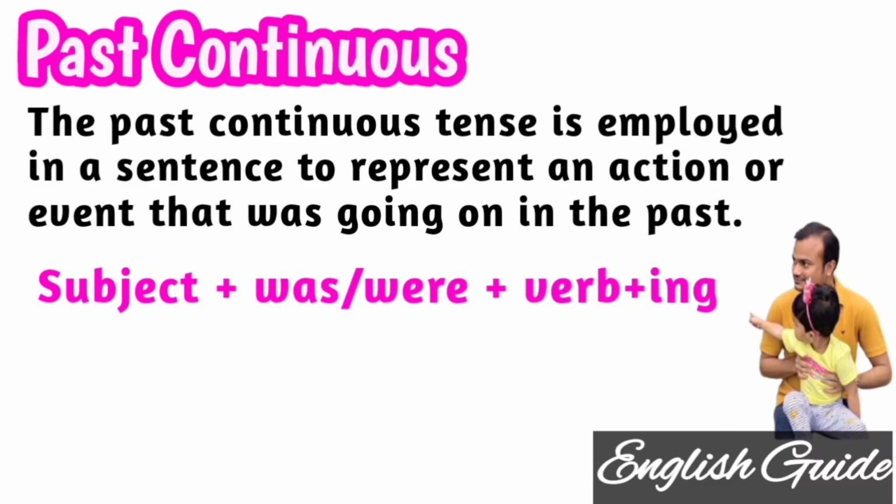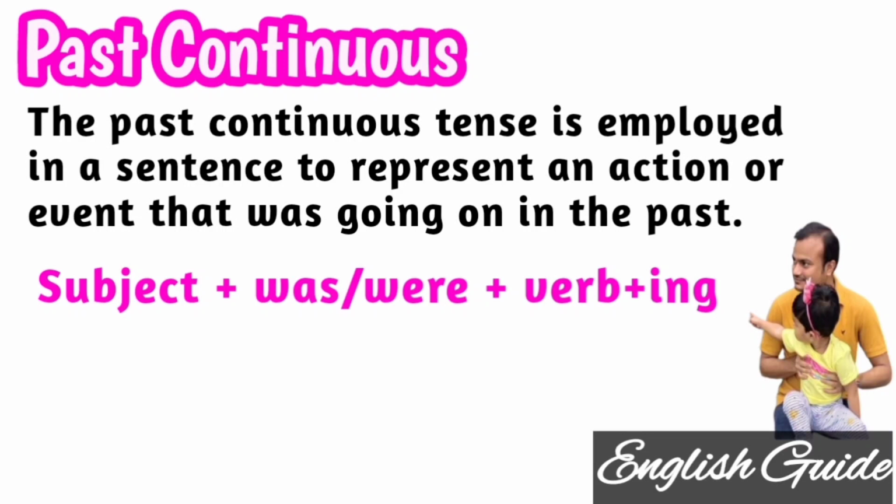So let's come to the past continuous. It is simple. If we talk about present continuous, it is what we are doing now. But what is past continuous then? Past continuous means what was happening or going on in the past time.